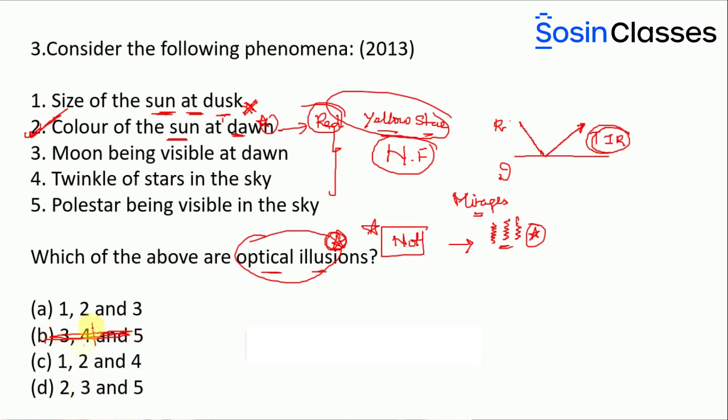So further look at the other options. In all the statements you find 2. So let us go for the next option. Moon being visible at the dawn. So this is also not an optical illusion phenomena. And twinkling of the stars is a very famous phenomena where you can find that it is actually an optical illusion. Okay, so twinkling of the stars is also an optical illusion phenomena.